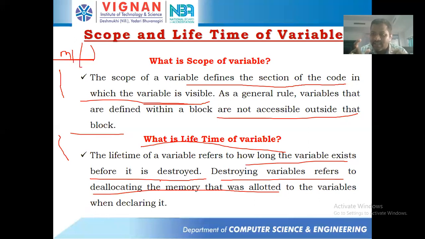The variable will be there in the memory. Whenever the control has been returned back from that method to the main method or any other method, after executing all the instructions in M1, there are no instructions left to execute in M1, so control returns back to the calling method. And whenever the control has been returned back, the variables which were being used by the compiler or the JVM are going to be deallocated.